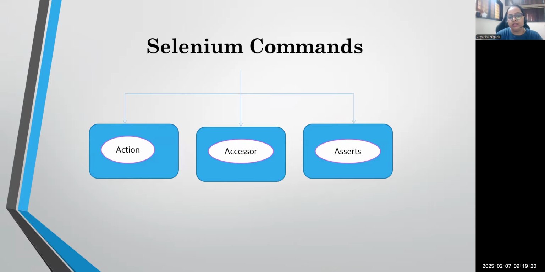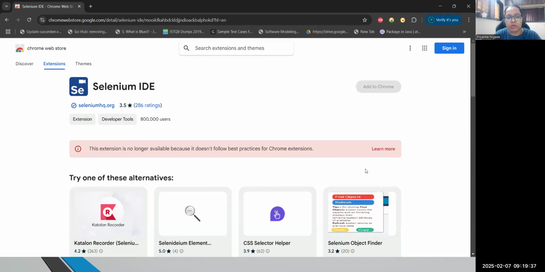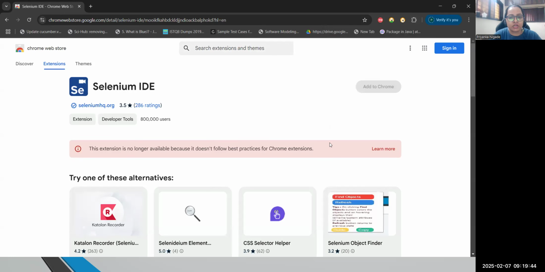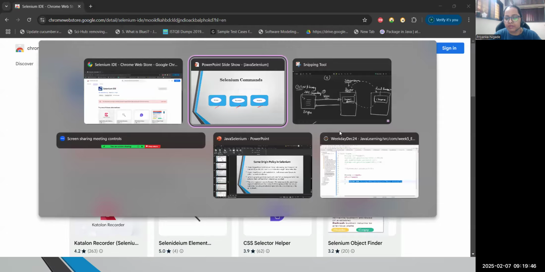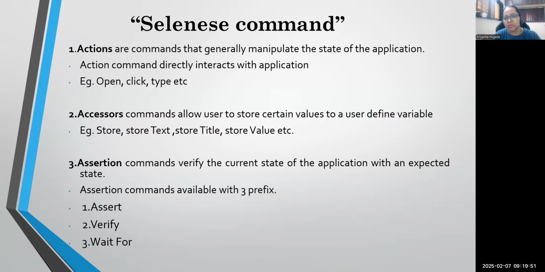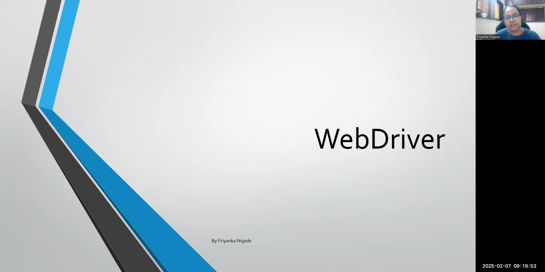Okay. And then these are the basic commands that we have in Selenium IDE: action type, accessor type, and assert type. I think you will get to know this when you watch those recordings. So if you want, I can share the recording and you can just go through it, because I'm not able to attach Selenium IDE, so I'm not able to show you practically how it works. Okay. So this is an extension which is not available now. Previously it was. Okay. So let's skip this part. Only the commands part is important, but I will share the recording where you can see this.